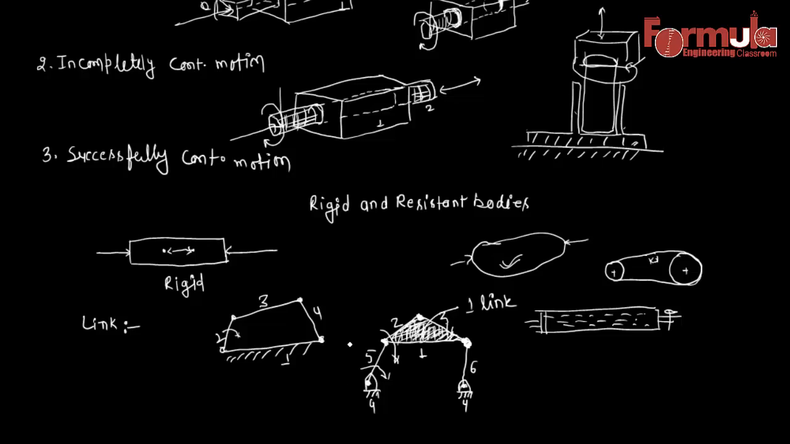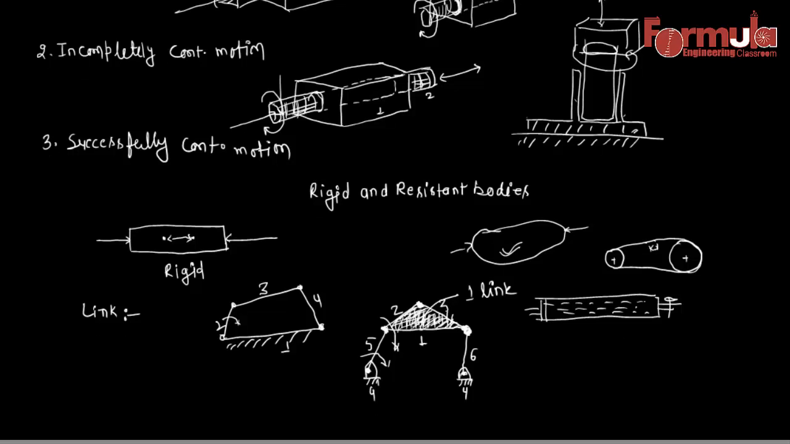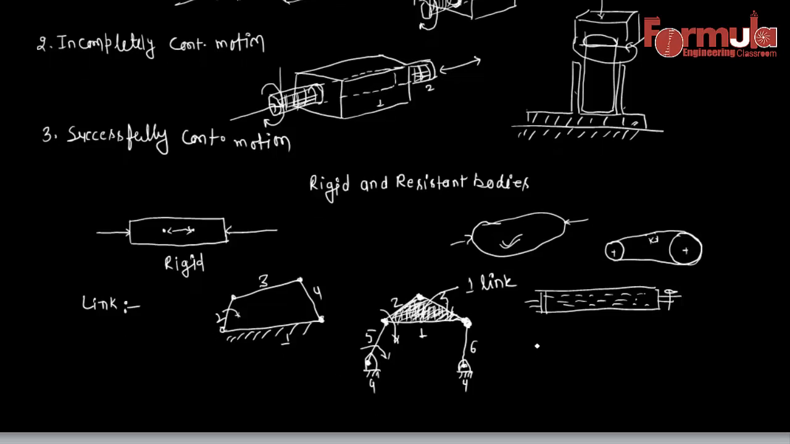Okay, now we can categorize the links here. We can categorize the links according to the facility of pairing they are providing. So what is the meaning of this? Let's suppose I have a link like that. This is a link here. This link is providing two pairings here. One is here, another one is here. So when the link is providing two pairings, we define this as a binary link.